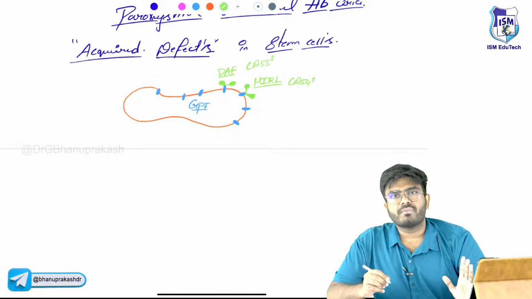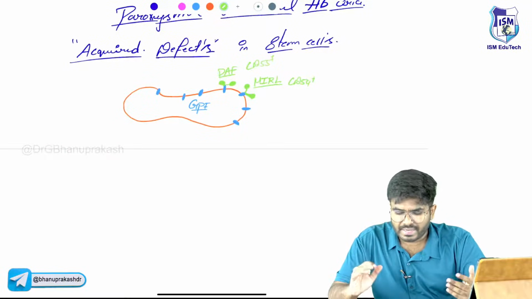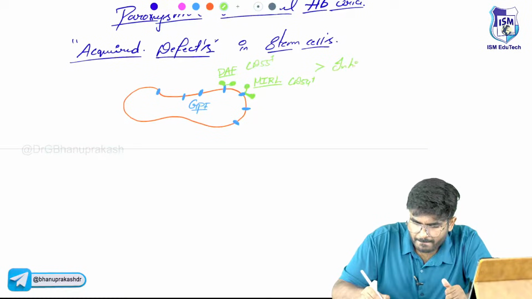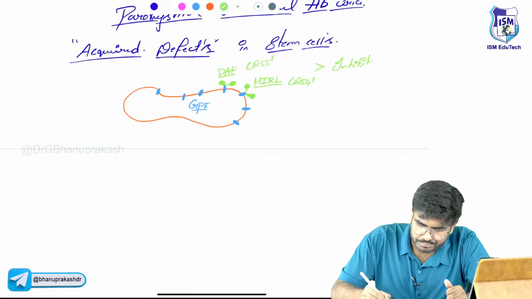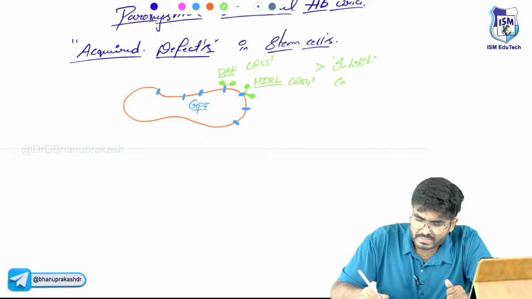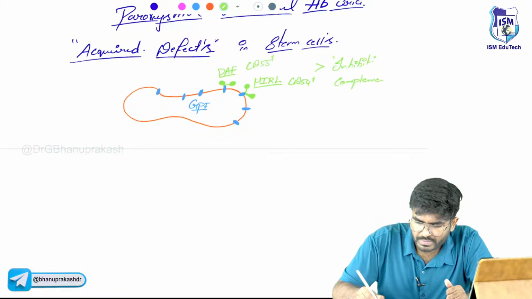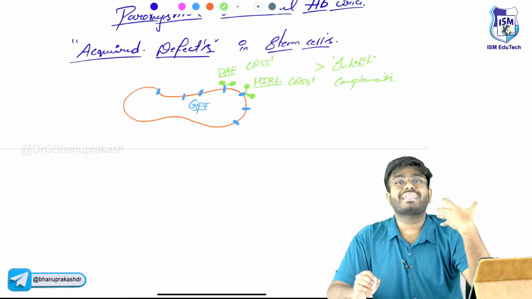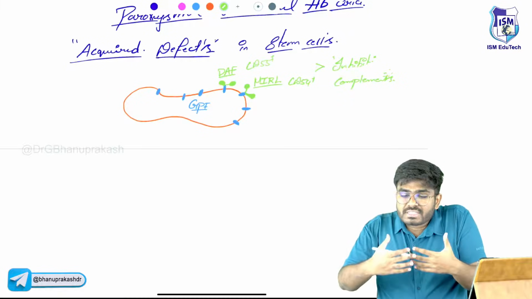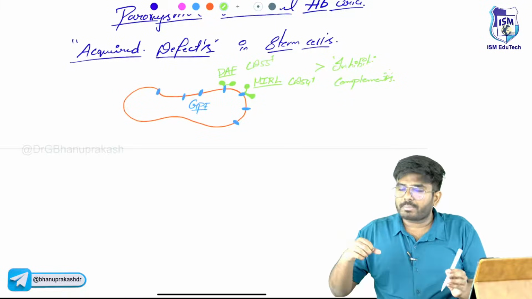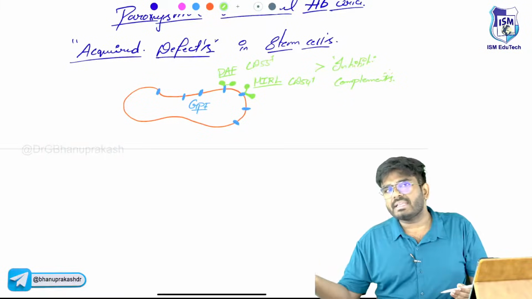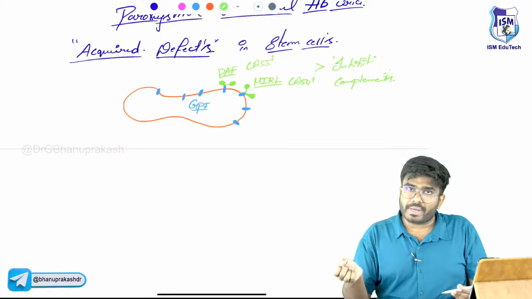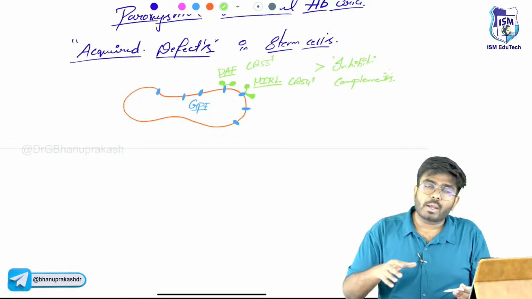Sir, what is the function? Okay, RBC is there, GPI is there, DAF is there, MIRL is there. What is the function? See, this DAF and MIRL, they inhibit complements. You know it. Once the complements are activated, by producing the membrane attack complex, they will kill the bacteria. Yes, the activated complements can kill the bacteria, no doubt. But these activated complements can also attack RBC, WBC and platelets.